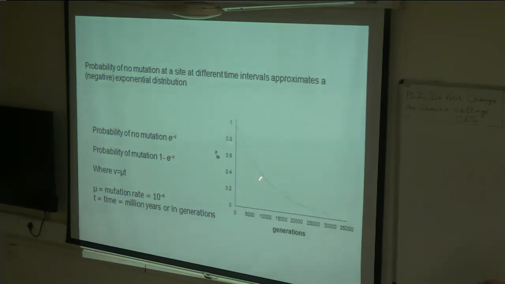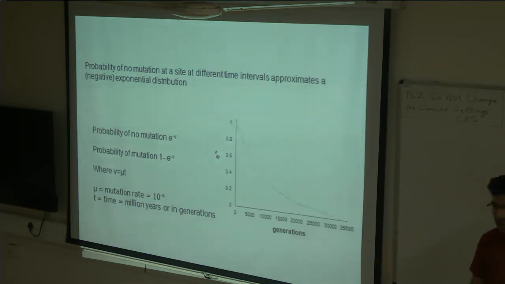So if you plot the probability of no mutation on the y-axis and time on the x-axis, where time could be in millions of years or number of generations, it is e raised to the power of minus v. As the time increases, the probability of no mutation decreases. This means that the probability of mutation increases.